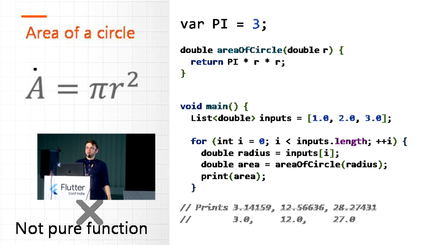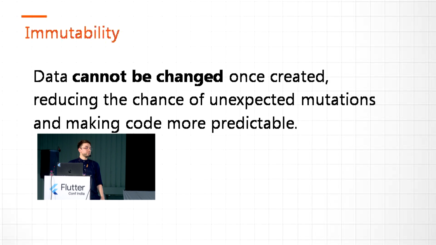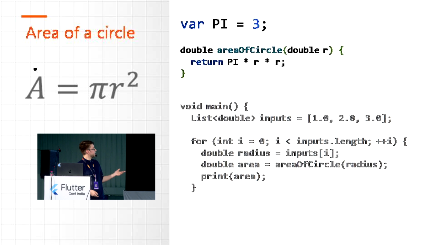To solve it, mathematicians introduced the rule of immutability. According to immutability, data cannot be changed once it's created, reducing the chance of unexpected mutations and making the code more predictable. This is exactly what we needed in our example. So going back to the example, let's make the pi variable immutable. We can do it, for example, using the const keyword.